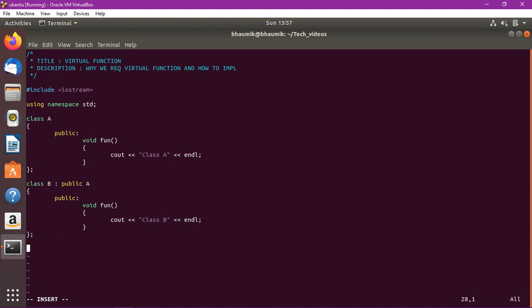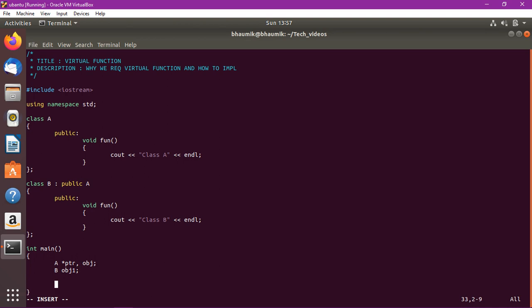Now in the main function, we will define one pointer of class A, and one object of class A and one object of class B also.